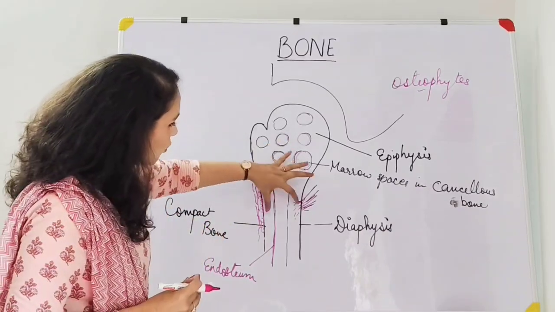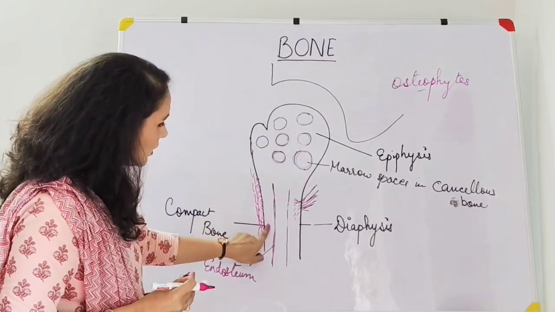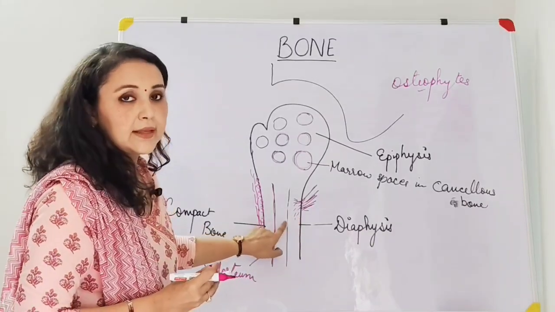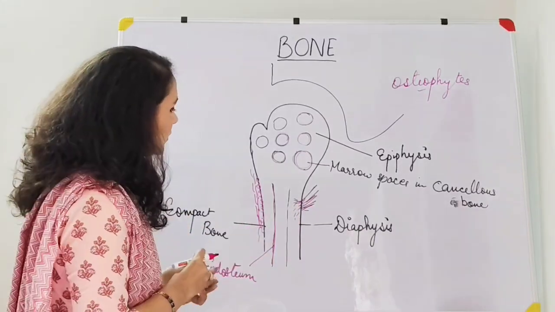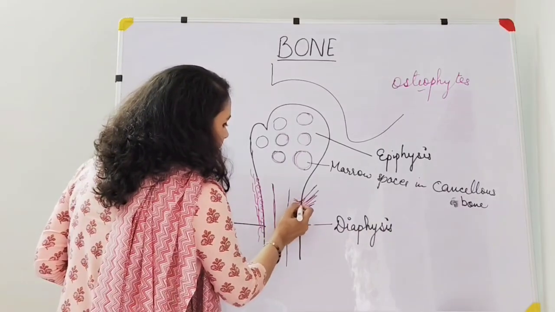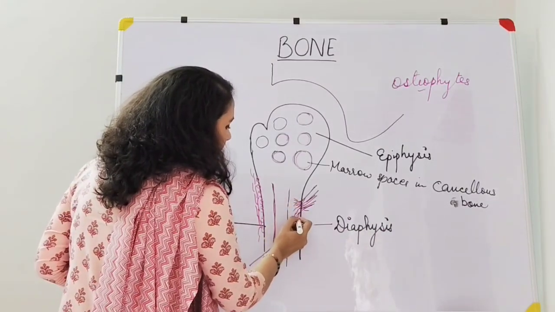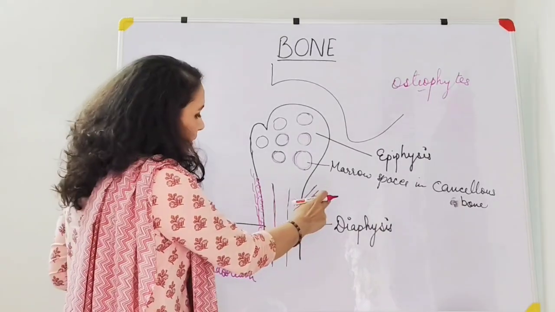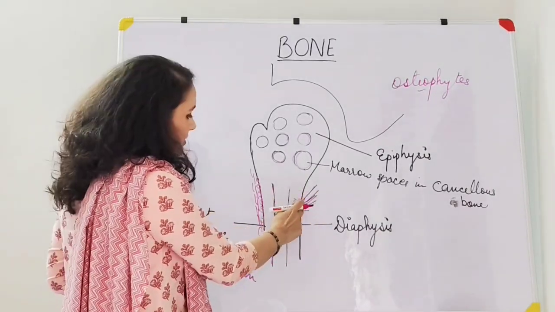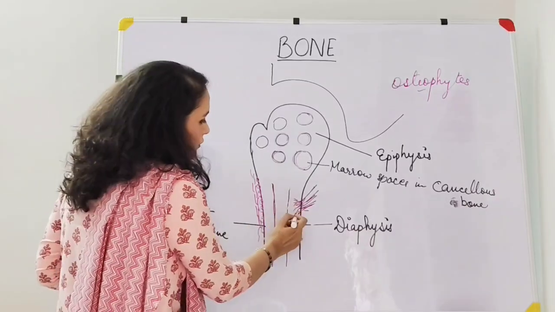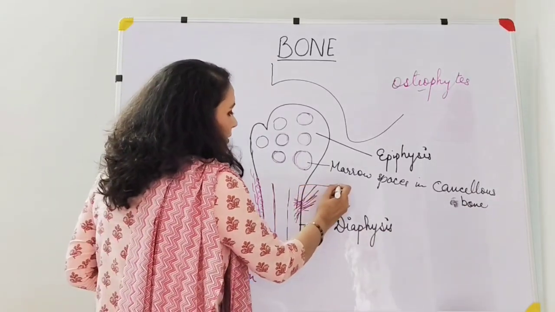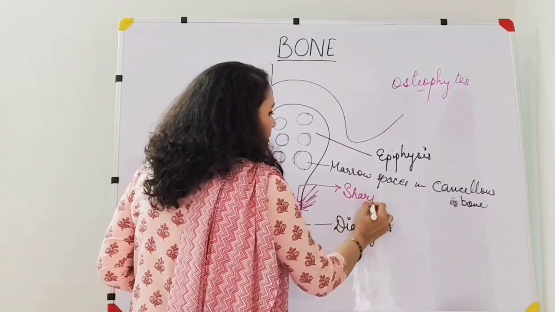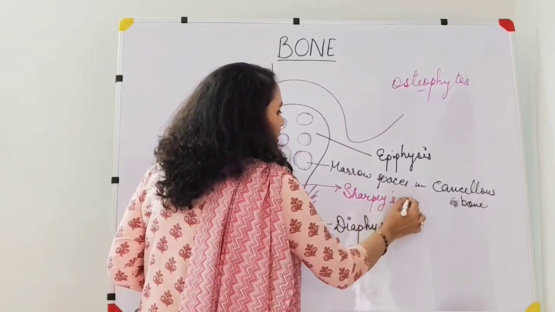See, this is the compact bone. This is the marrow cavity. The outer part is known as the cortex, and then you have the medulla. So, the ligaments and the tendons extend into the outer part of the cortex of the bone, piercing the periosteum. They pierce the periosteum and enter into the cortex of the bone, and these fibers are known as the Sharpey's fibers.